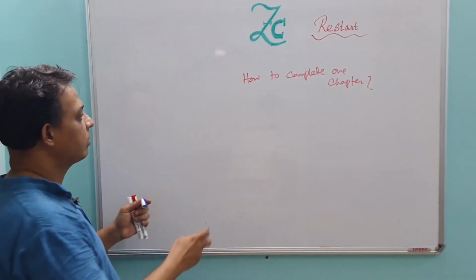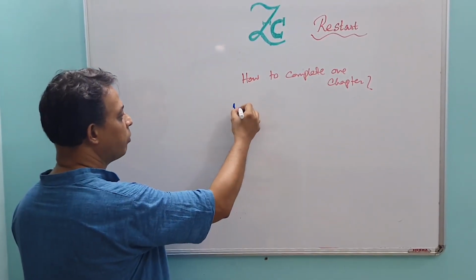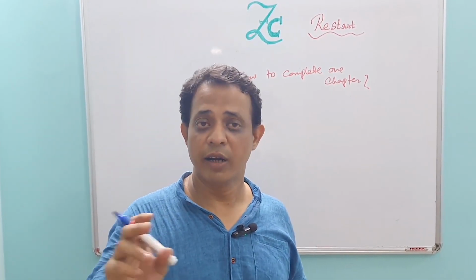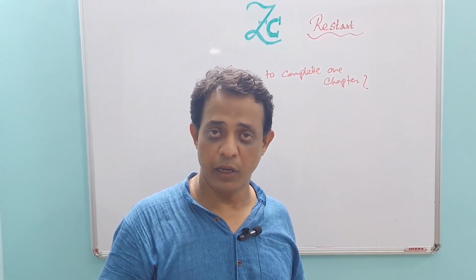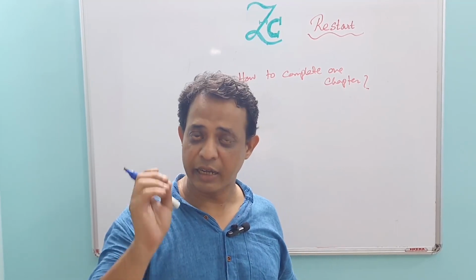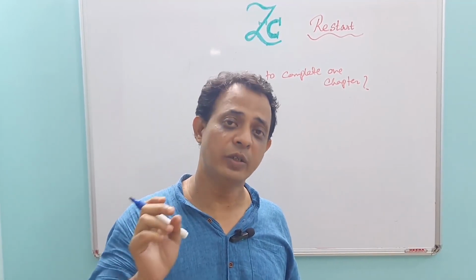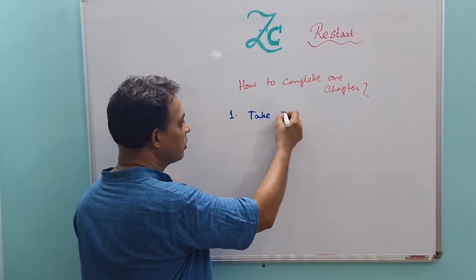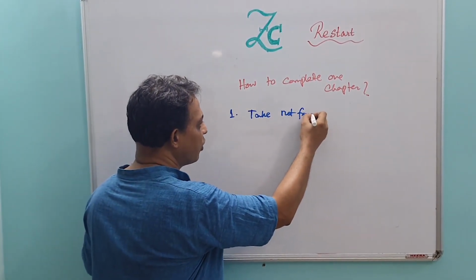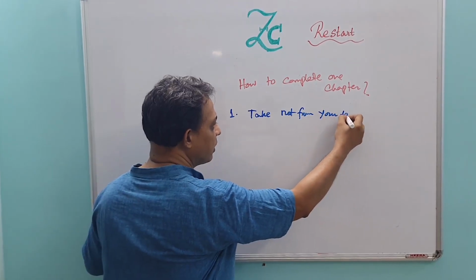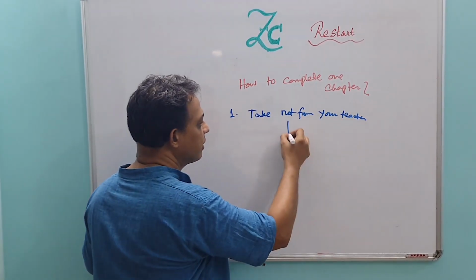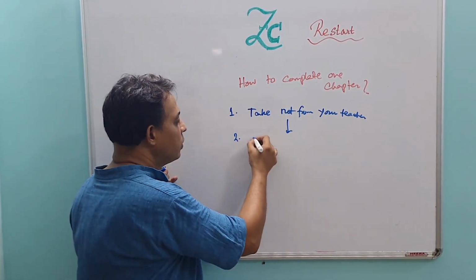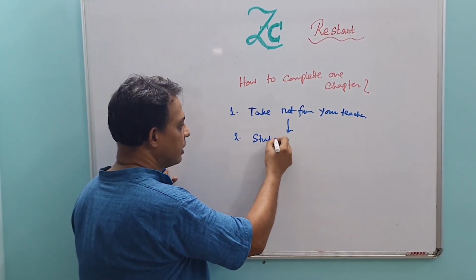First, point number 1. You are attending the class, whether online or offline, you take very good notes from your teacher. So take notes from your teacher. Point number 2, then you study yourself.